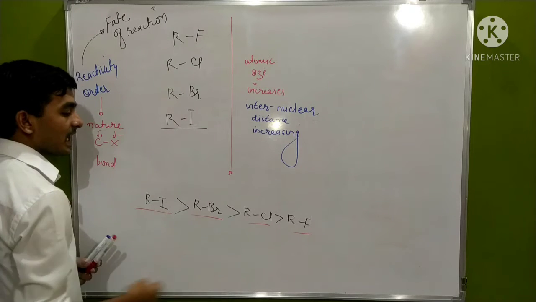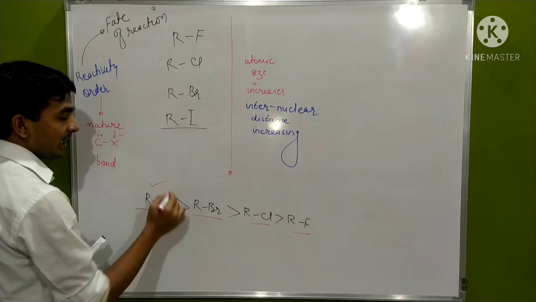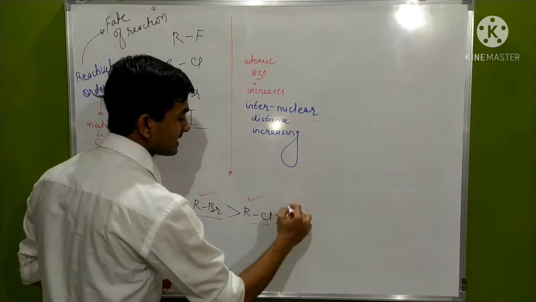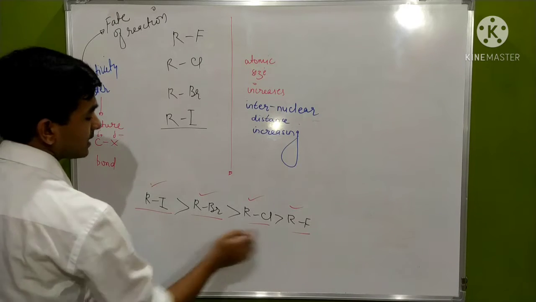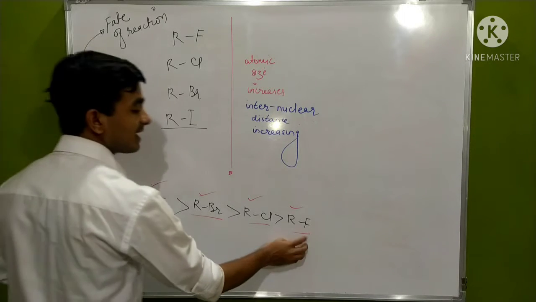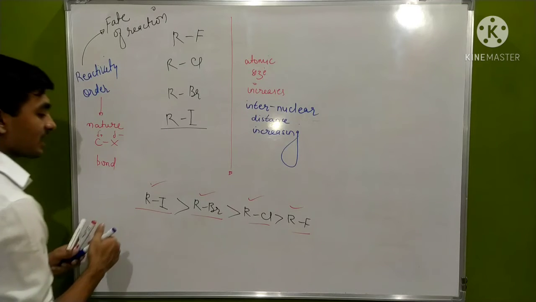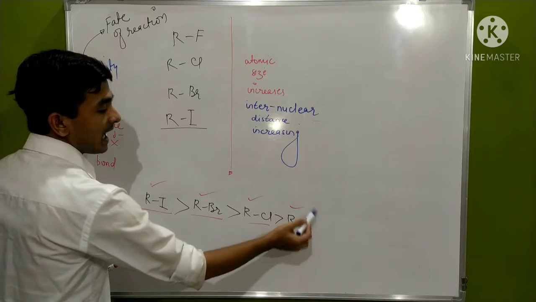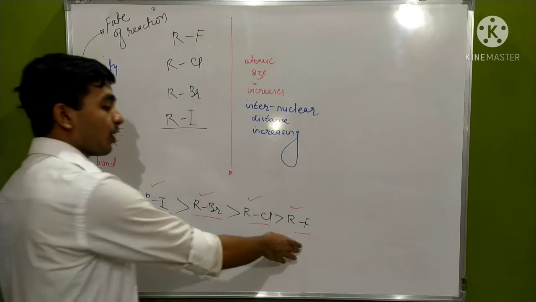The most reactive is RI, then RBr, then RCl, then RF. RI is the most reacting species and RF is the least reactive in the family, so reactions are rarely seen with it.